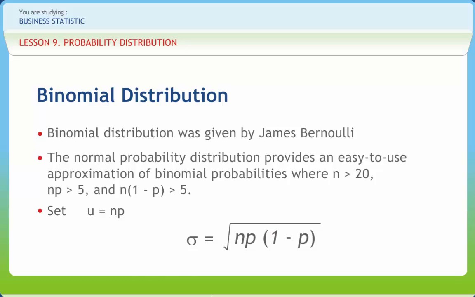The probability of success, denoted by P, is known and remains constant from trial to trial. The probability of a failure, denoted by Q, is equal to 1 minus P. Different trials are independent, that is, the outcome of any trial or sequence of trials has no effect on the outcome of the subsequent trials. The sequence of trials under the above assumptions is also termed as Bernoulli trials.